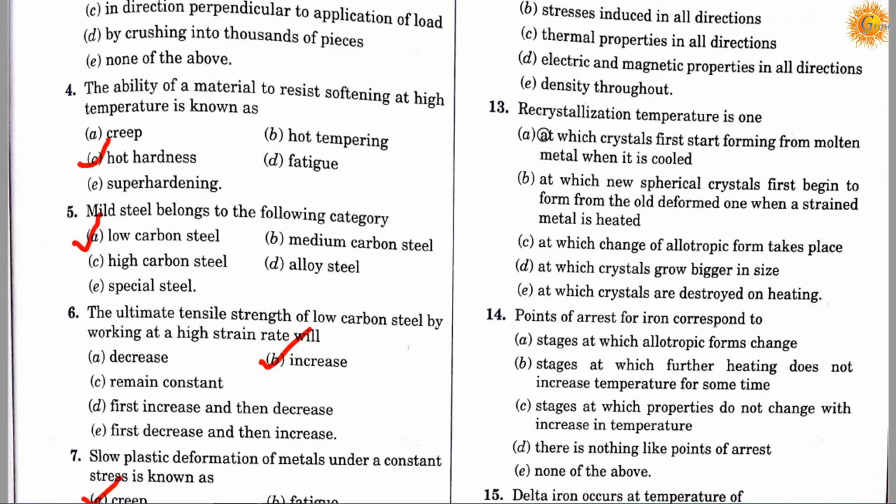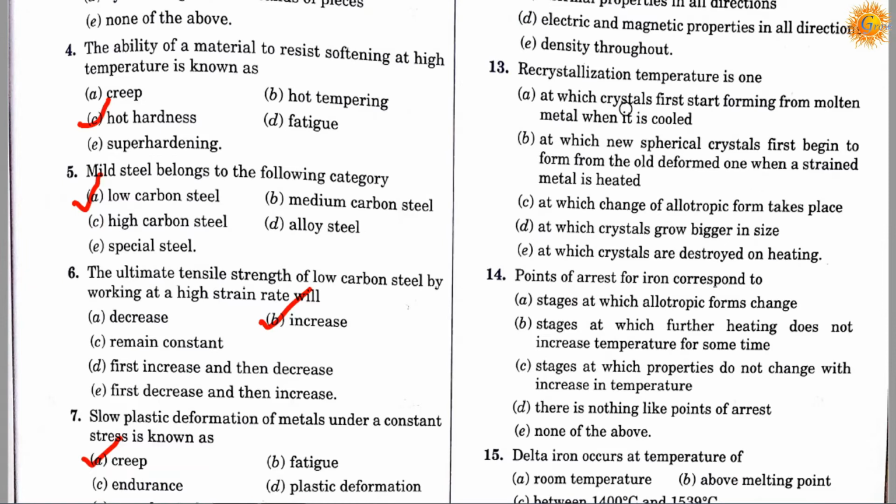Question number 13. Recrystallization temperature is the temperature, option A, at which crystals first start forming from a molten metal when it is cooled. Option B, at which new spherical crystals first begin to form from the old deformed one when a strained metal is heated.